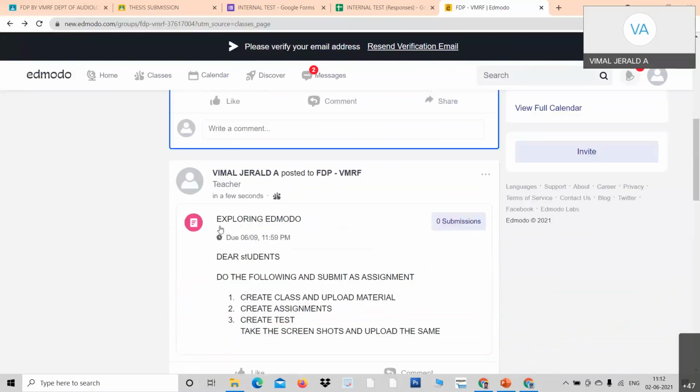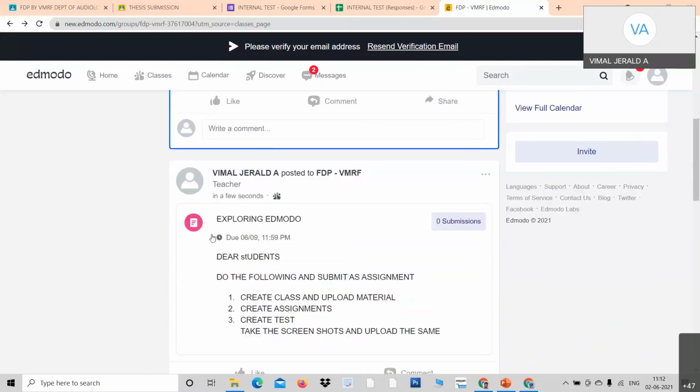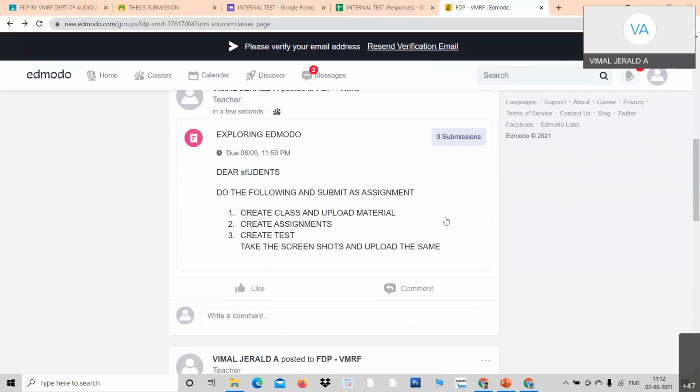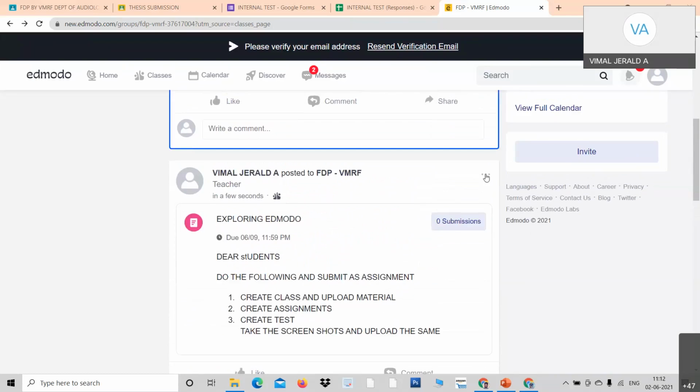Exploring the assignment. See the difference is that this one shows us material and this is an assignment given. Okay, now how many submissions? Look at it. 0 submissions. Now I will tell you how to evaluate the assignment. Now, look at your process. I want to pin this. So click this 3 dot and pin this. I just click over here.